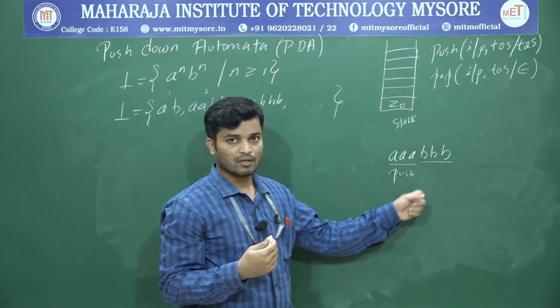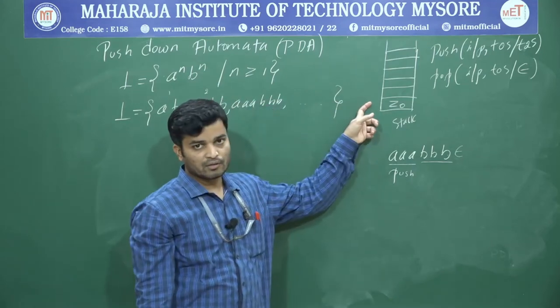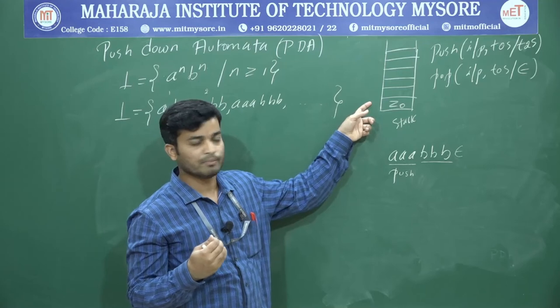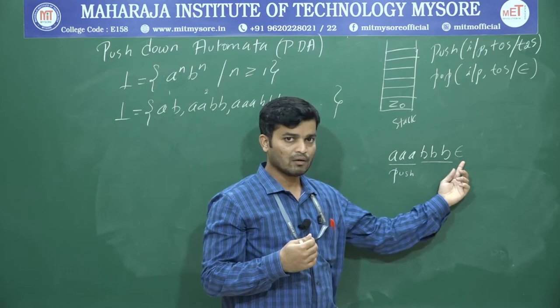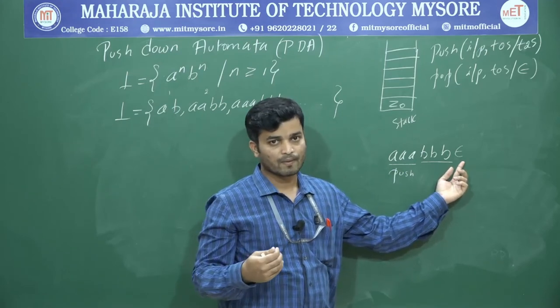And this is the logic. Once the string is over and the top of the stack is z0. Usually the stack contains z0 by default. If the stack contains z0 once the string is over, in that case the string is valid, and you can accept it.